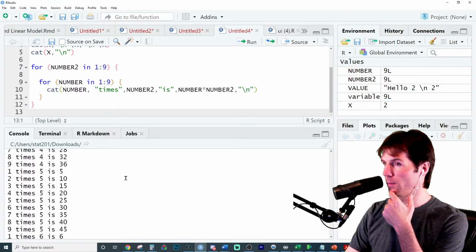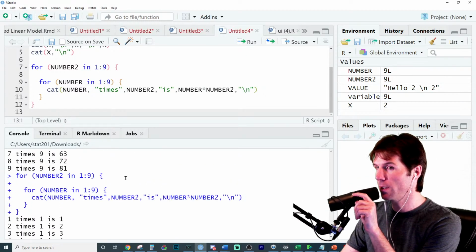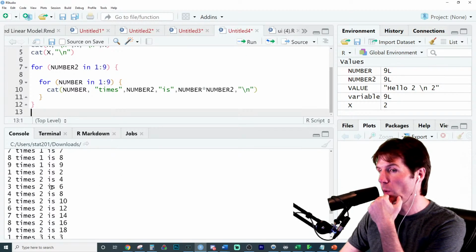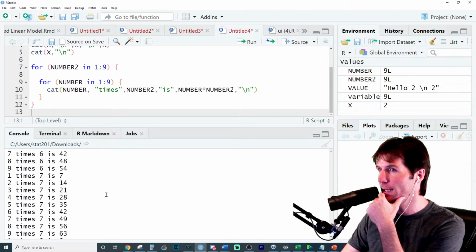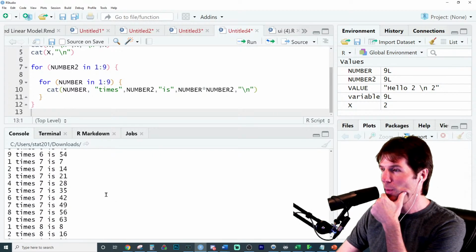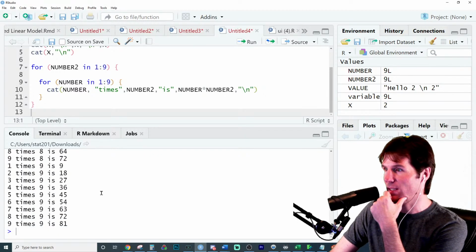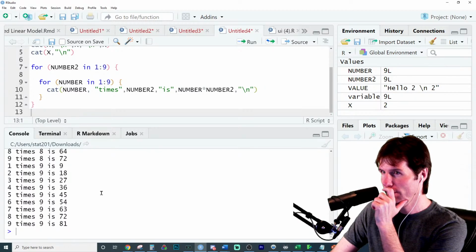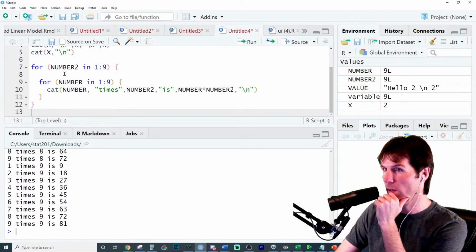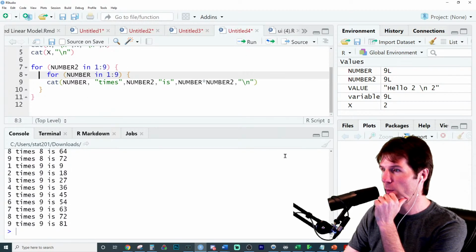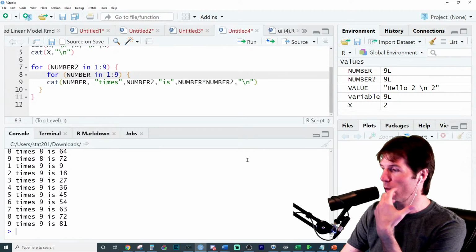There's every value. Starting off with 1 times 1 is 1, 2 times 1 is 2, going all the way to 1 times 2, all the values right here going through. This is now a nested for loop. Pretty interesting. Just keep nesting them and see what happens. You could just keep nesting and do multiple numbers. But look at all the output we get for such little code. We've only written barely any code, and yet we get all of this output right here. So this is the power of for loops.